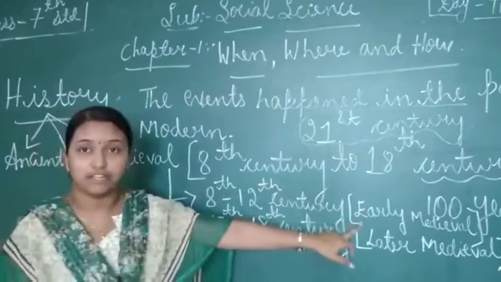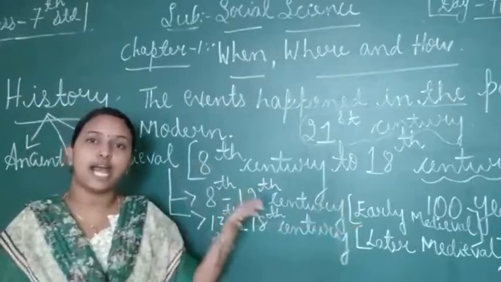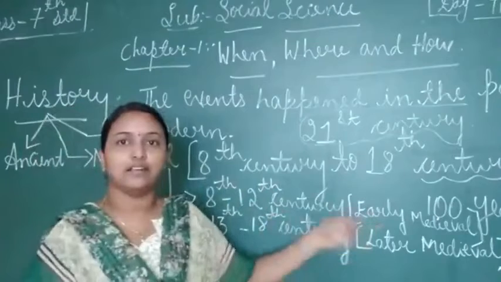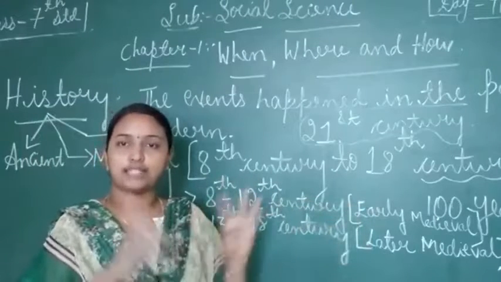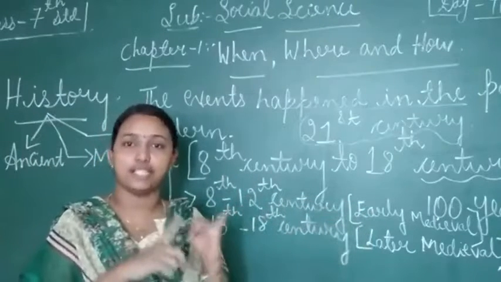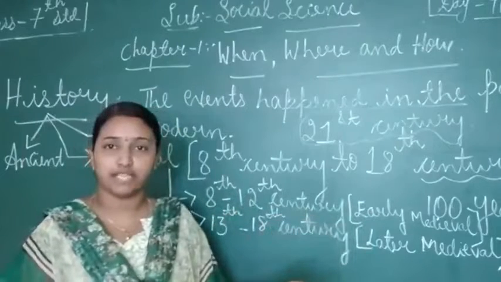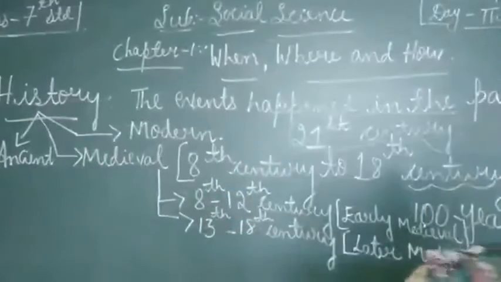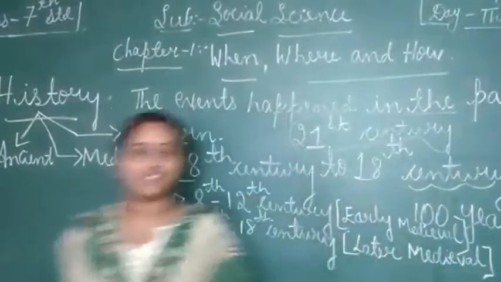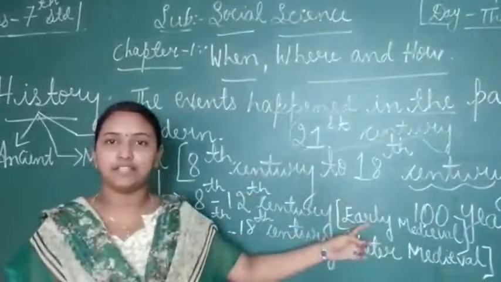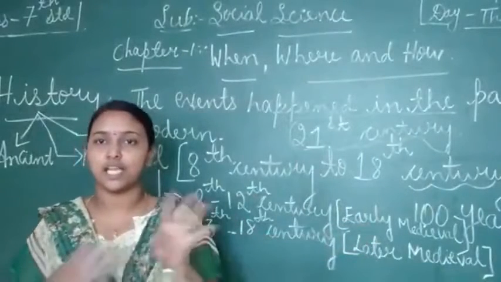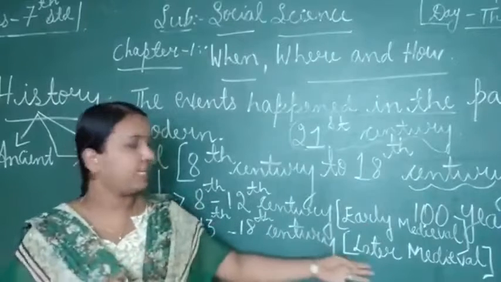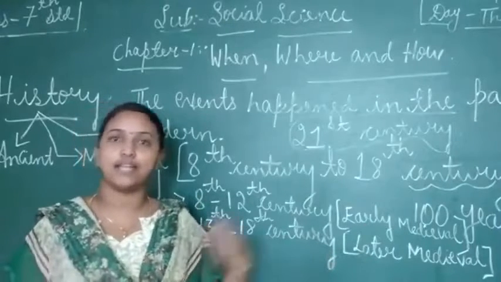In early medieval history we can see the Cholas, Palas, Rashtrakutas and Rajputs. And in later medieval history we can see the Mughals and Afghans.